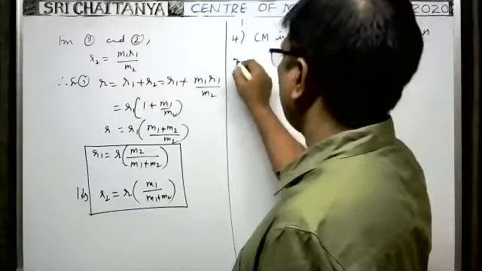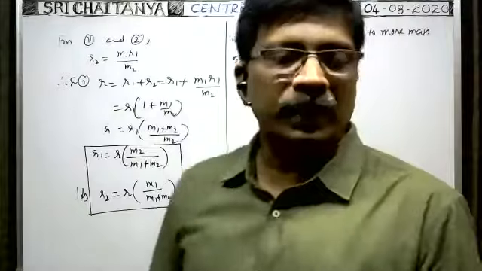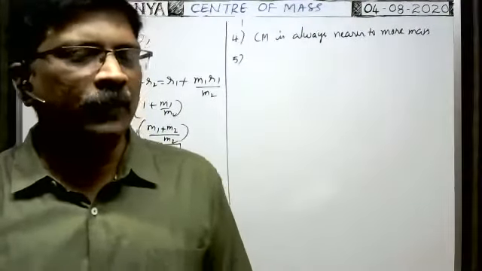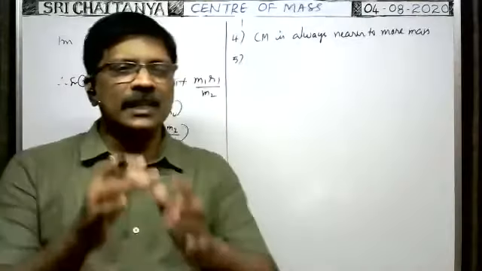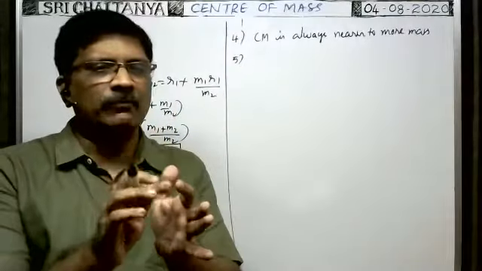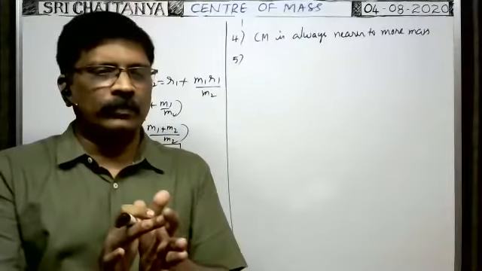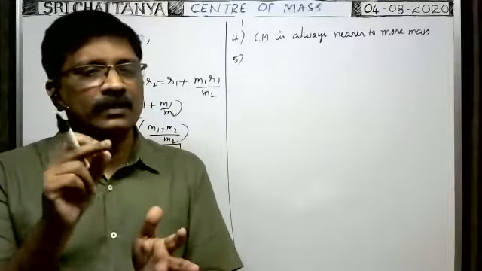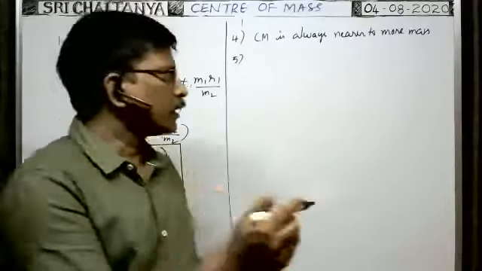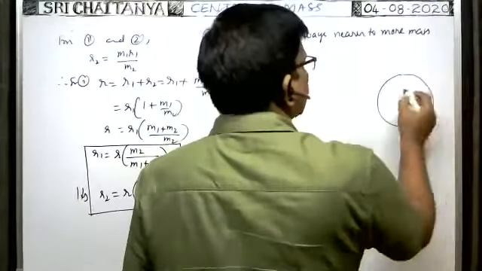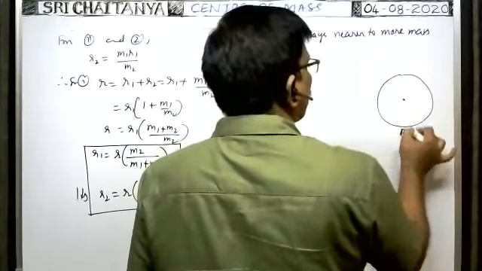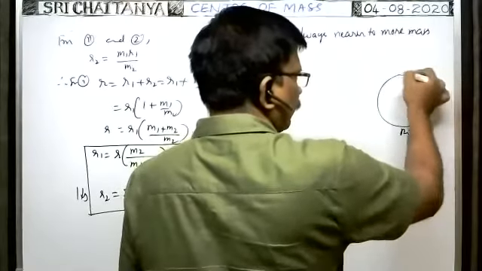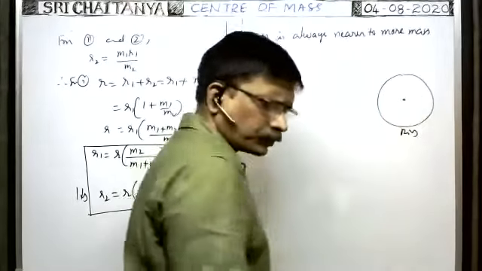Okay. Next. Center of mass may lie inside the material of a body or outside the material of a body. Previously, we observed the examples. In case of a solid sphere, center of mass lies at the center where there is mass. In case of a hollow sphere or ring, center of mass lies at the center where there is no mass. Suppose if you take the ring, center of mass lies here, where there is no mass. The mass exists only along the circumference. It lies outside the mass now.